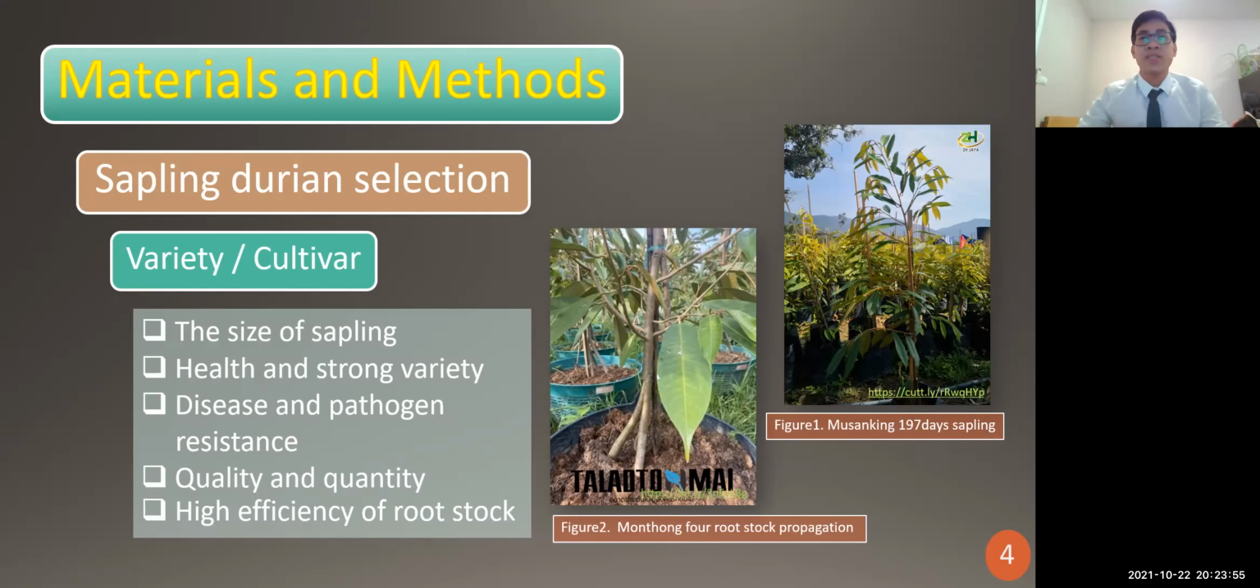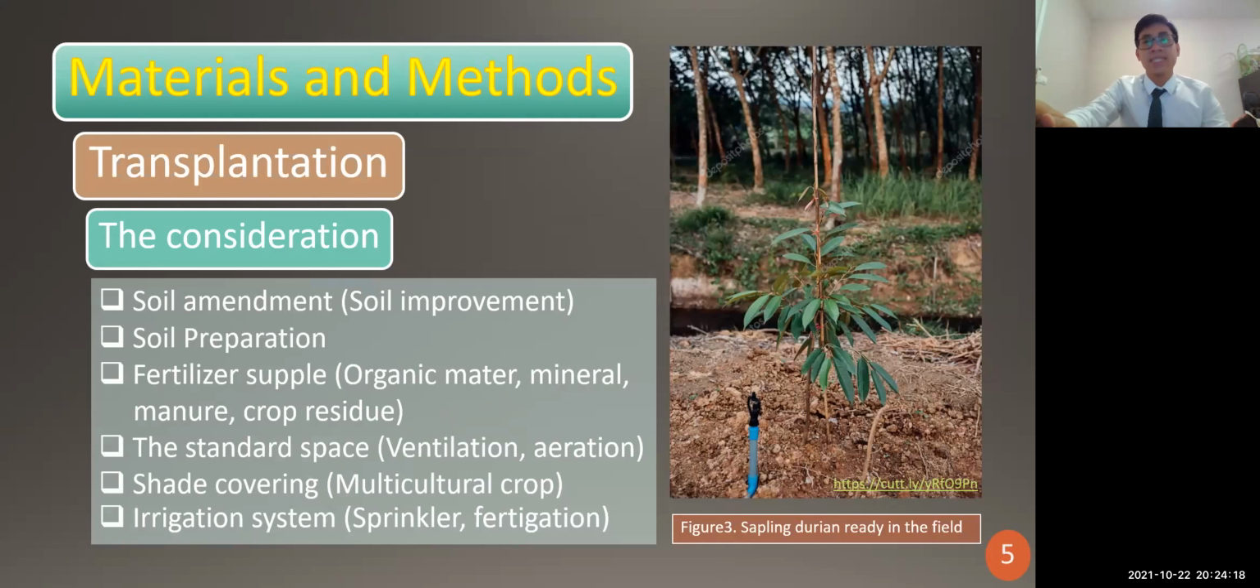Like in this picture, you can see Thai farmers try to use 4 rootstocks to propagate, which can help the durian absorb a lot of nutrients and then grow fast and give high quality and quantity of product. After that, we have to do the transplanting. Then we have to think about soil amendment, so that we improve our soil.